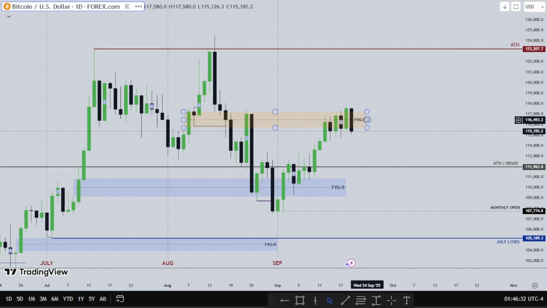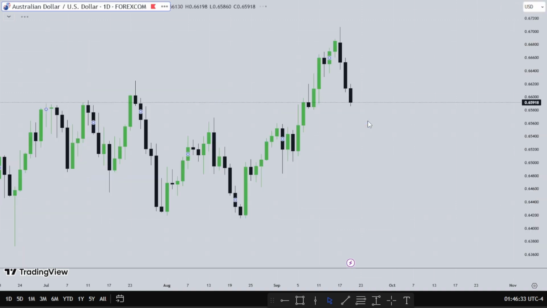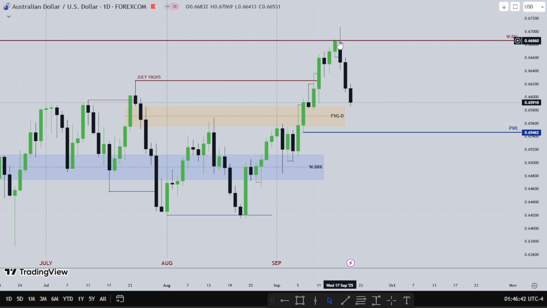So let's hop right into AUD USD. This is the new pair that I just added to my watch list. AUD USD is much the same as euro and pound coupled with dollar. If the dollar is going up, you want to see the Aussie dollar go lower. If the dollar is going lower, you want to see the Aussie dollar rally up. July highs were taken on AUD USD, then you see another high taken as well.